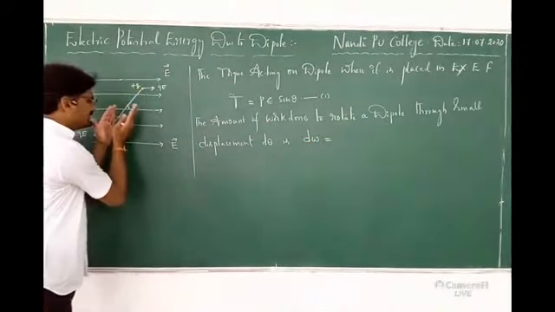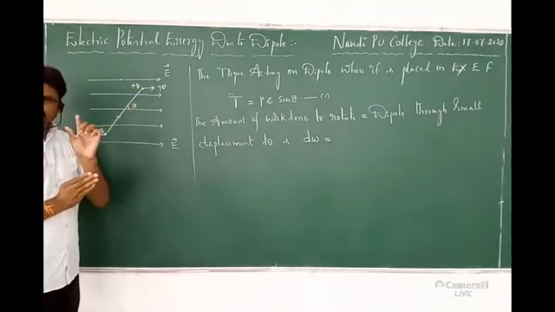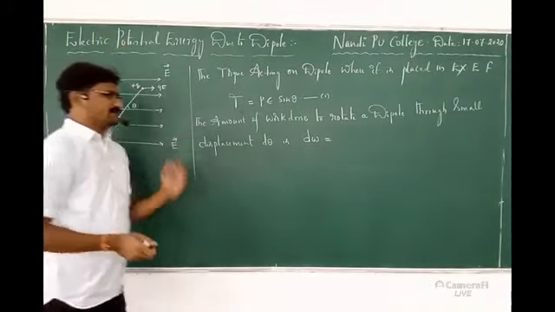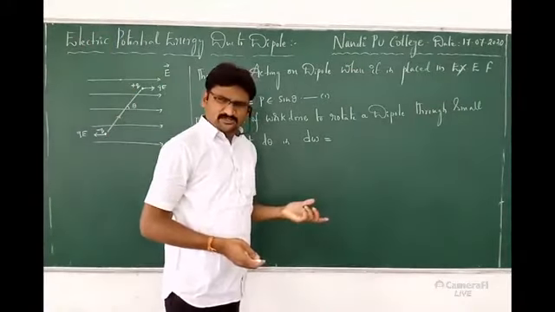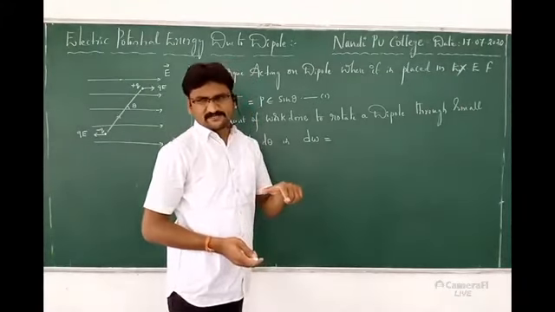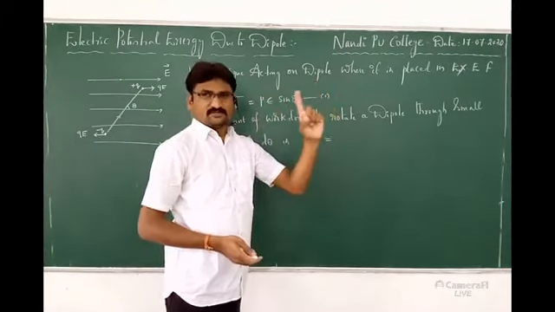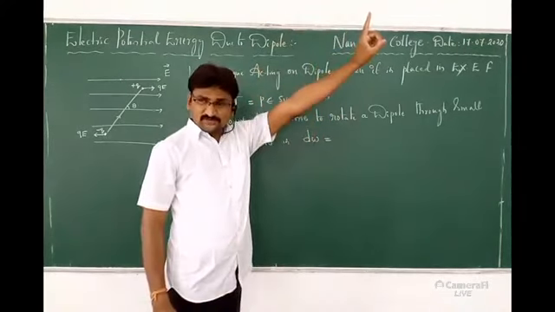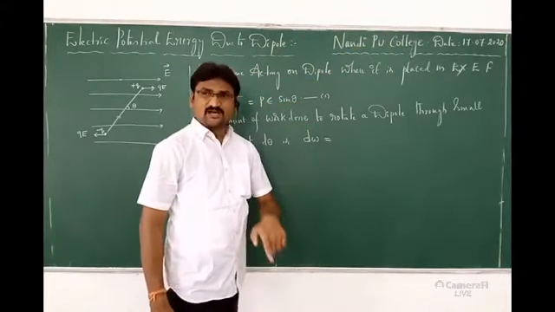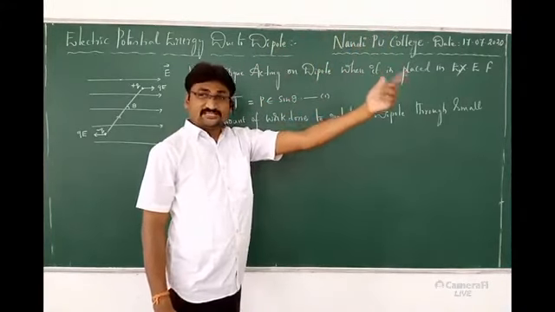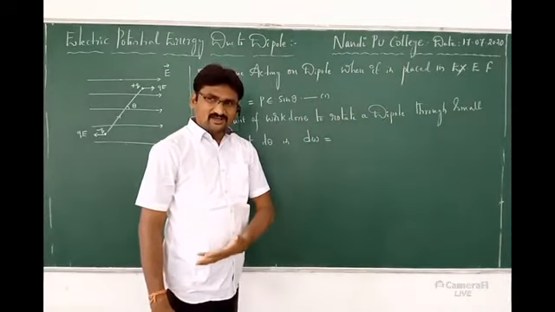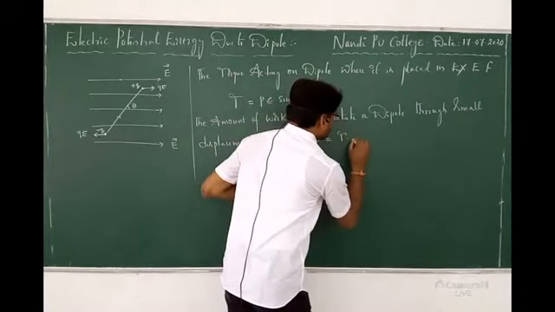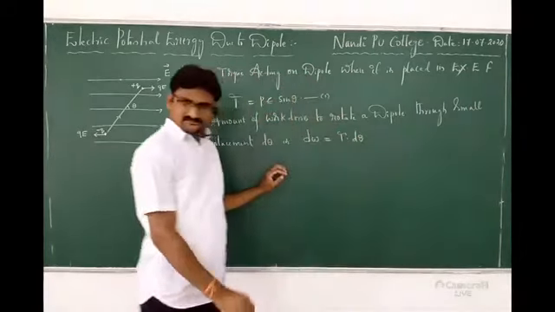Why? Because as I said, it is rotating a small variation. Initially, for example, like this, just that is d theta. So dW. Generally the work formula is what? Force into displacement. That is in linear motion. But now here motion is angular motion. Linear motion force, angular motion torque. Very good. Linear motion displacement, angular motion angular displacement. So what is my formula? dW is equal to torque into angular displacement.